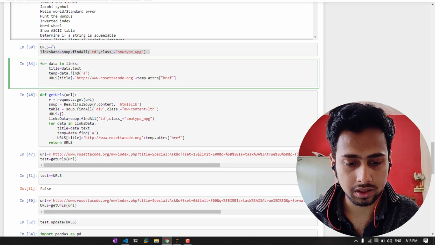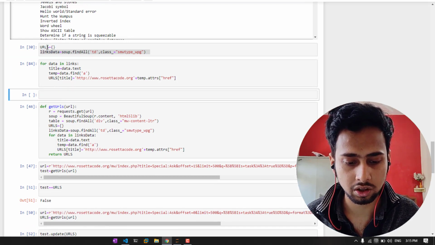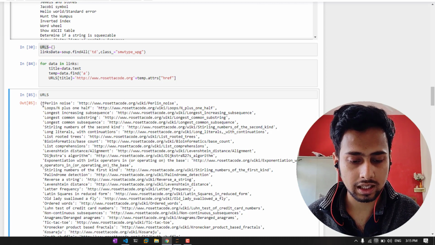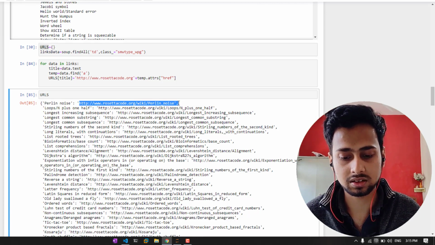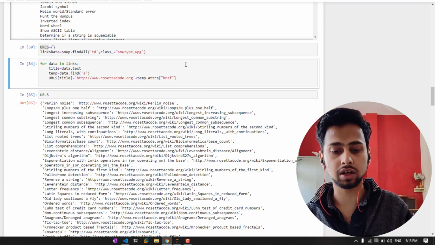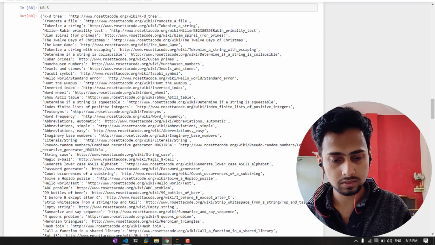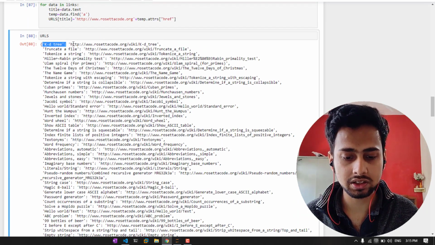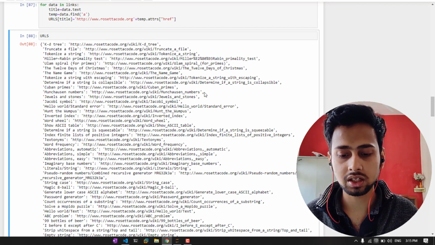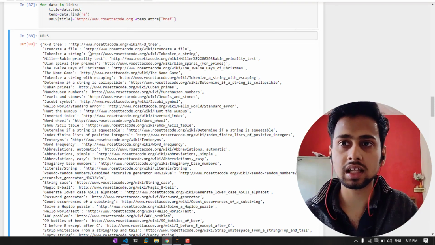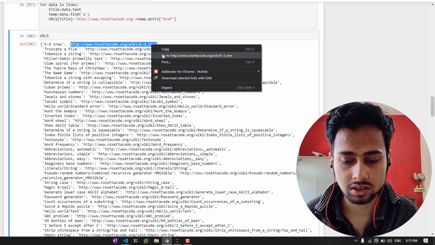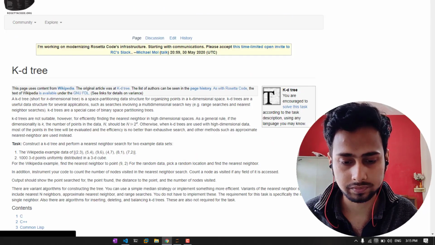and now if I insert a shell below and see what is now present inside the URLs, you can see something like Persian noise and loop with this URL. Now you can see that we have the complete URL. Let me run this again. Here you can see KD tree is equal to things like KD tree, truncated file, tokenized string, and all the different things with accurate links. The link where you can just click once and go to the certain link. If I simply copy this link, KD tree, and go here, you can see the KD tree.